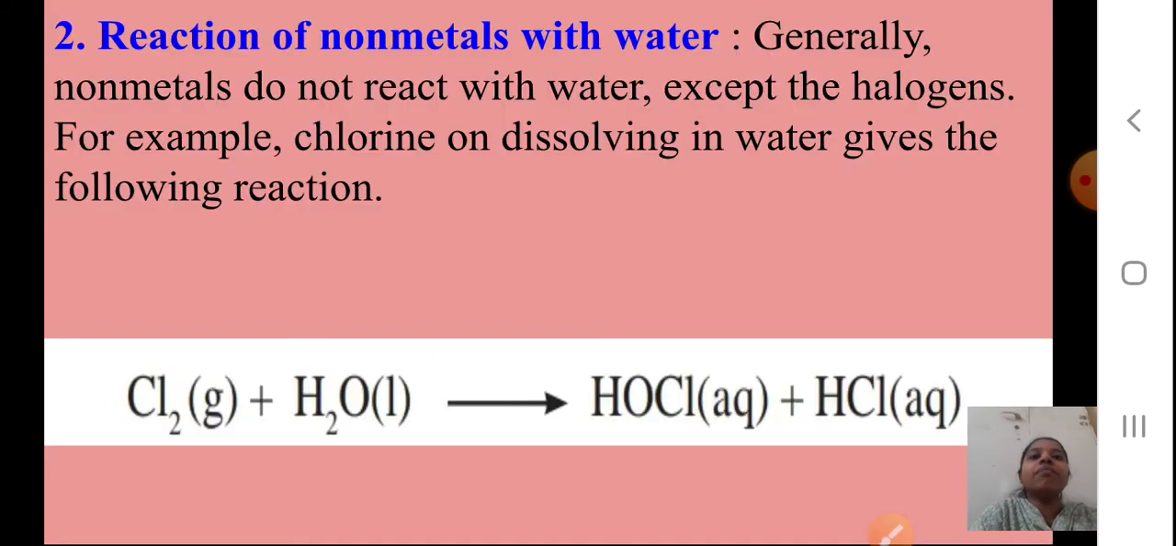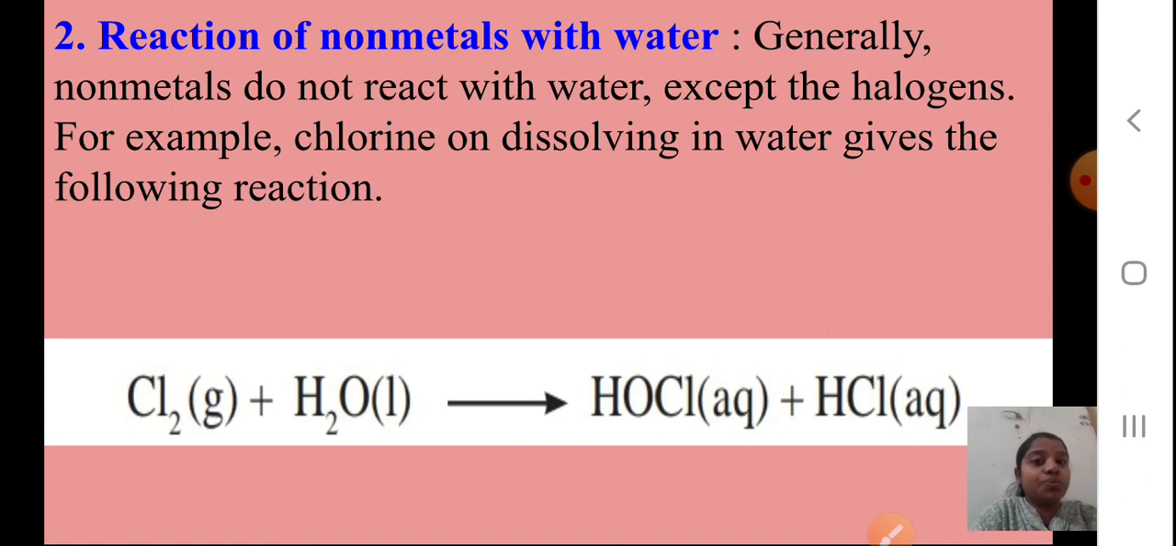Now second, we are going to see the reaction of non-metals with water. Generally, non-metals do not react with water except the halogens. Halogens will react with water. Students, for example, chlorine on dissolving in water gives the following reaction. What is it forming? Cl2, which is gaseous, plus H2O, which is liquid. Chlorine gas it is.